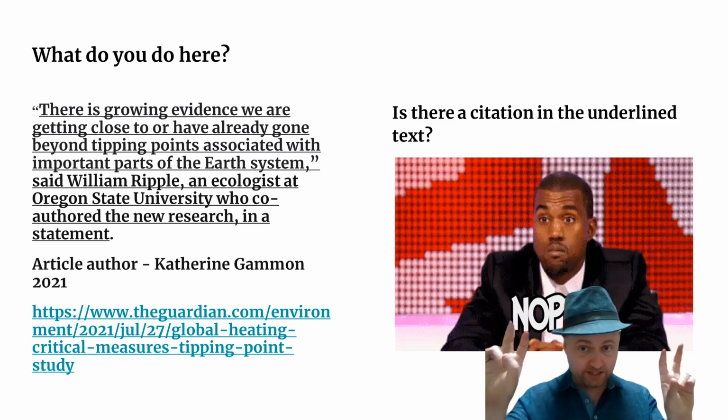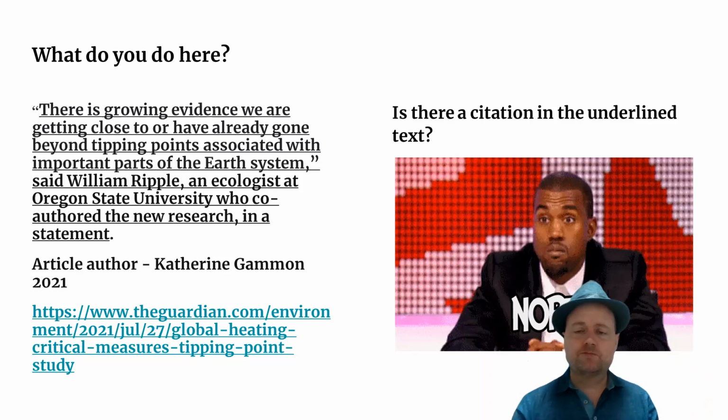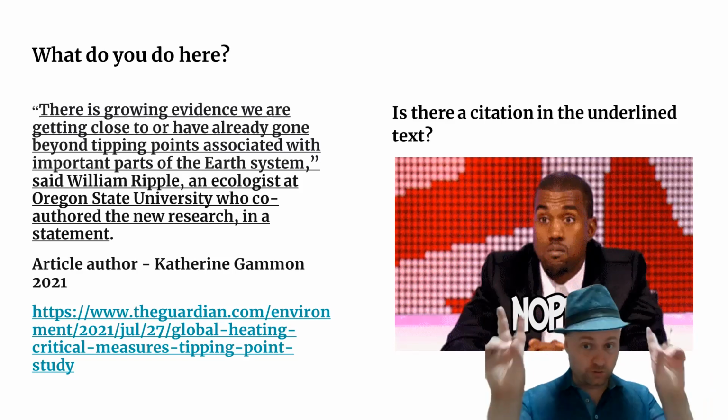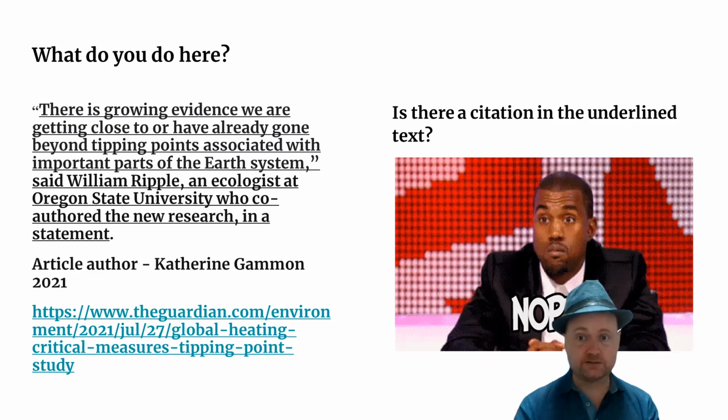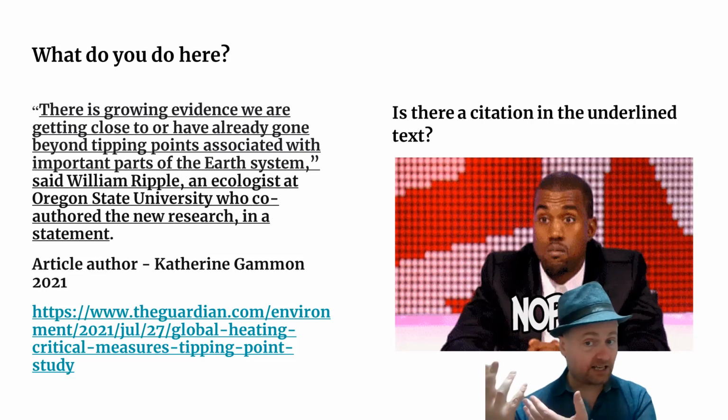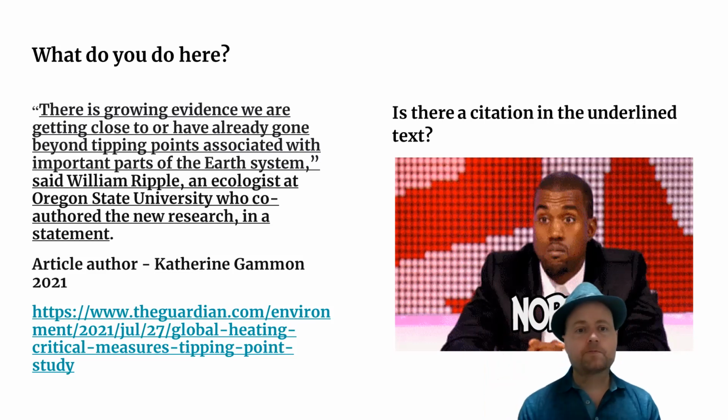First of all, a quotation. What is a quotation? Remember, a quotation is when we use the exact words of the speaker. So the article does include a quotation. However, it does not include a citation. The quotation is from William Ripple, but there is no citation. There is just the name William Ripple. Remember that a citation is both a name and a year in parentheses. We don't have that in this example, so there is no citation.